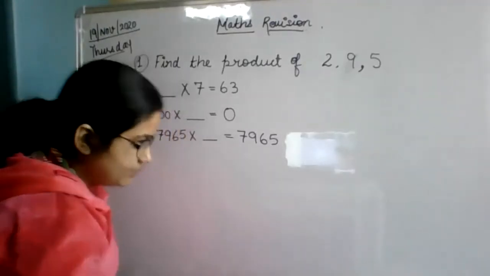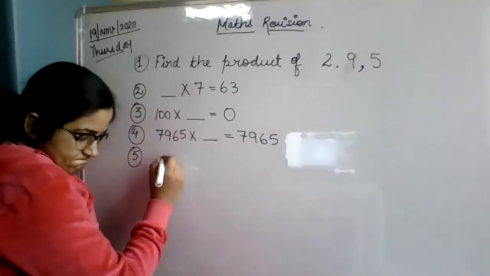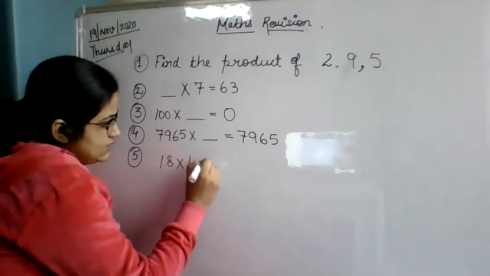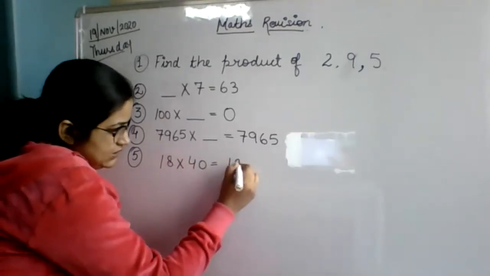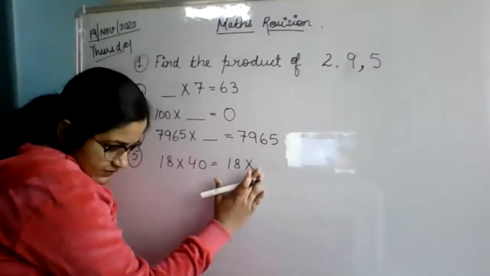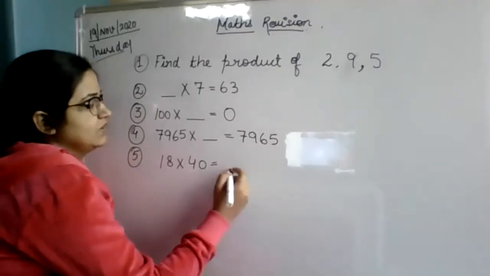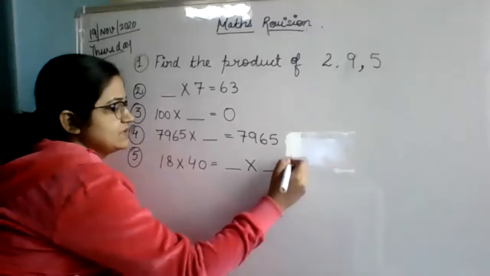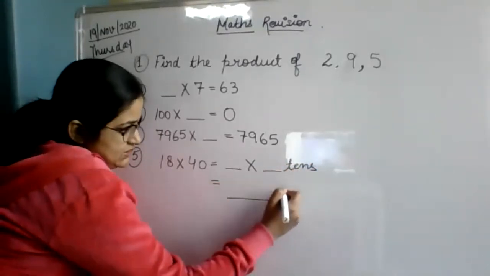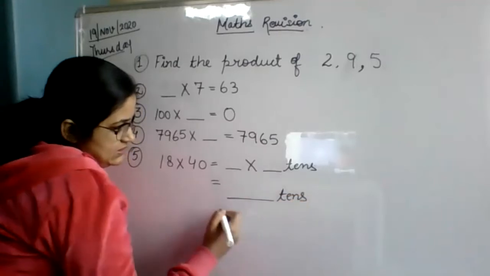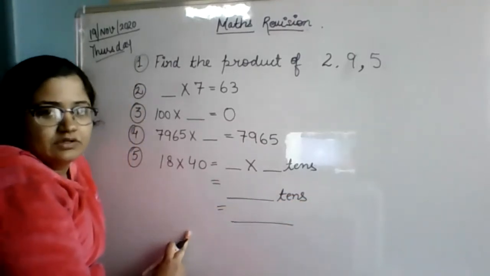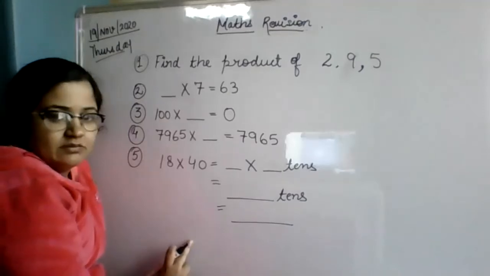There was one question in your book like 18 multiplied by 40 is equals to 18 multiplied by 4 tens, is equals to dash. This is the type of question which is given in your book. It is given in your book.